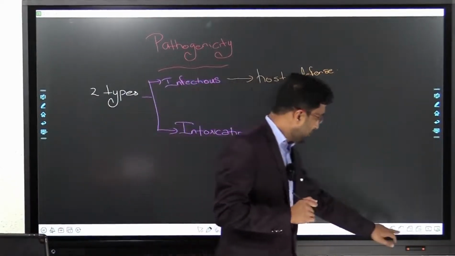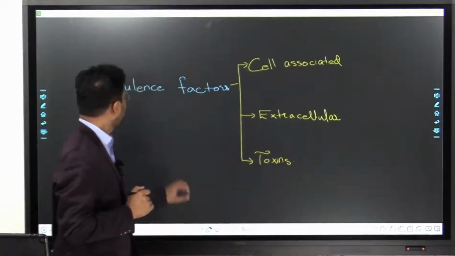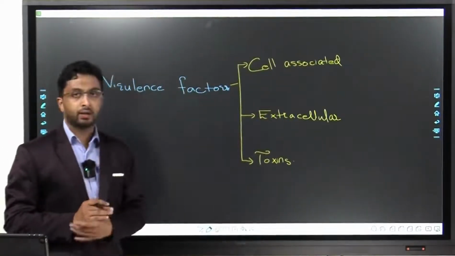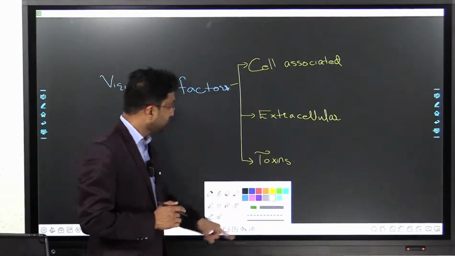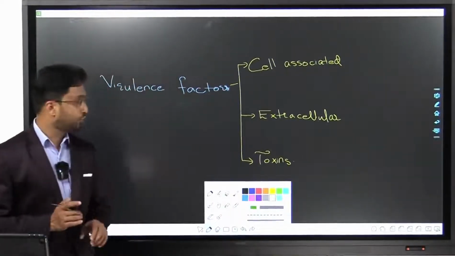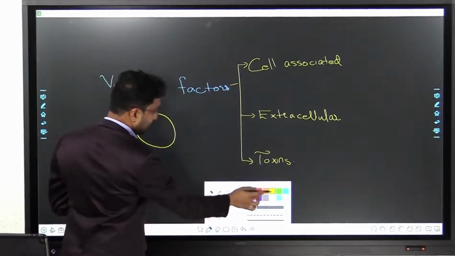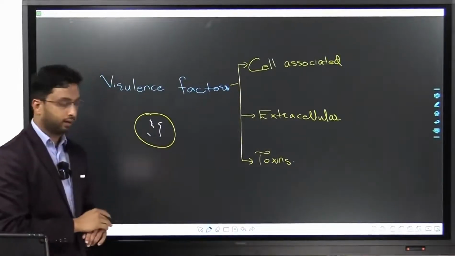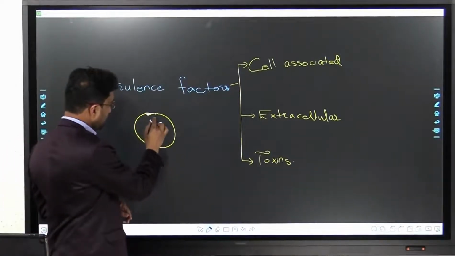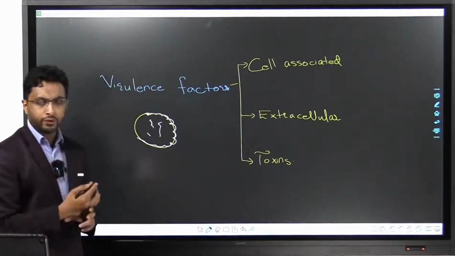So let us now see the virulence factors, which include toxins. There are three broad types of virulence factors. One is cell associated, meaning something inside the cell or attached to the cell or cell wall.